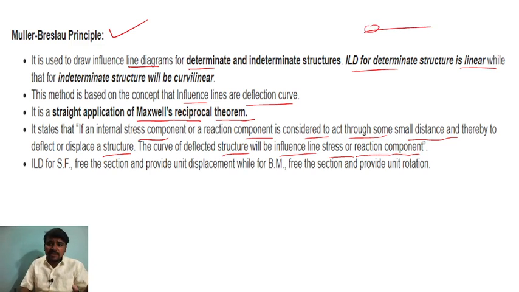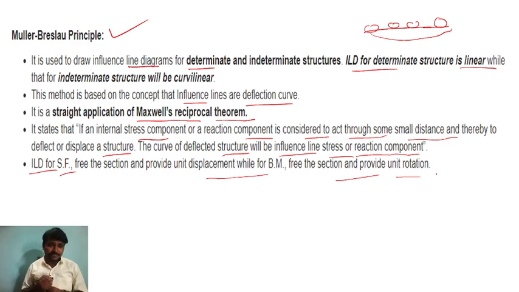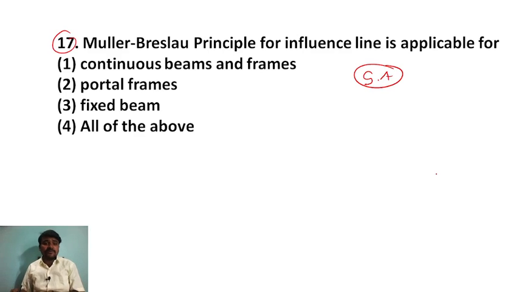So this is like a wheel of a railway. If it deflects like this, right? So you have to study about that one. For the influence line diagram for shear force, free the section and provide unit displacement, while for the bending moment, free the section and provide the unit rotation, right? So the answer for this question is what? So it is used for what? Continuous beams or frames, portal frames, fixed frames, or all of the above.